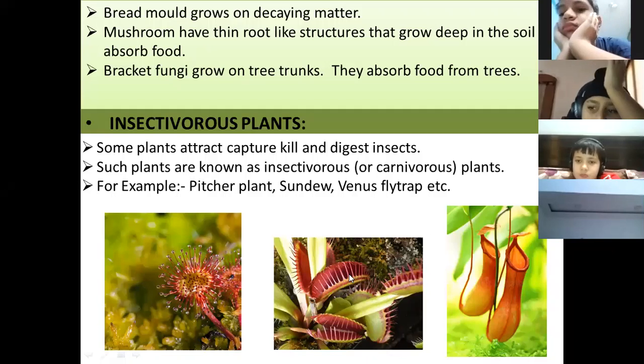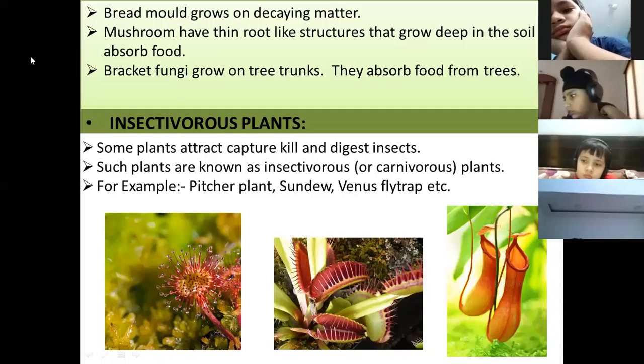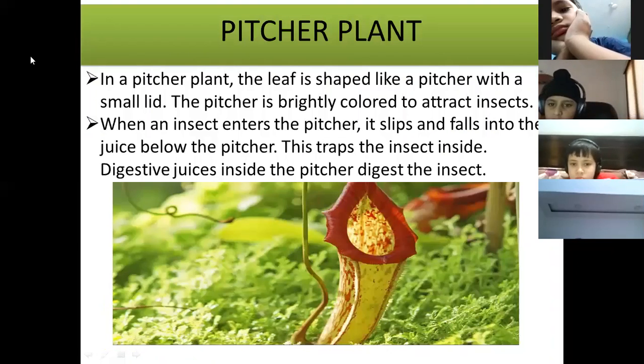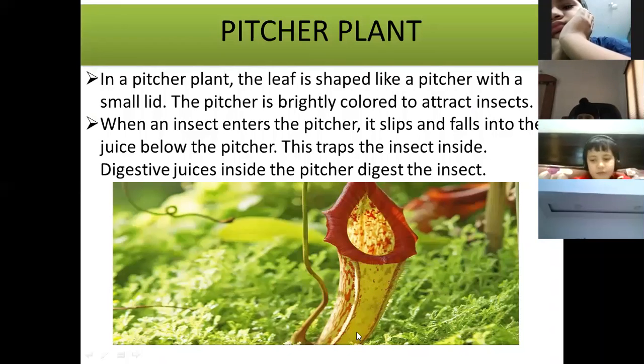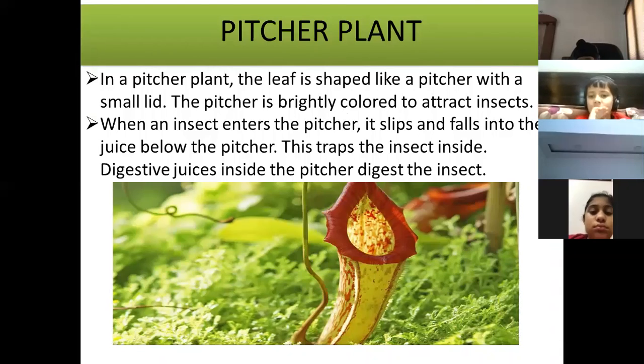Now we'll see in detail how pitcher plant captures insects. In a pitcher plant, the leaf is shaped like a pitcher. See, this is the leaf of a pitcher plant, a cup-like structure. Can you see the cup-like structure? This is the leaf of the pitcher plant, with a small lid. There's a small lid over that.